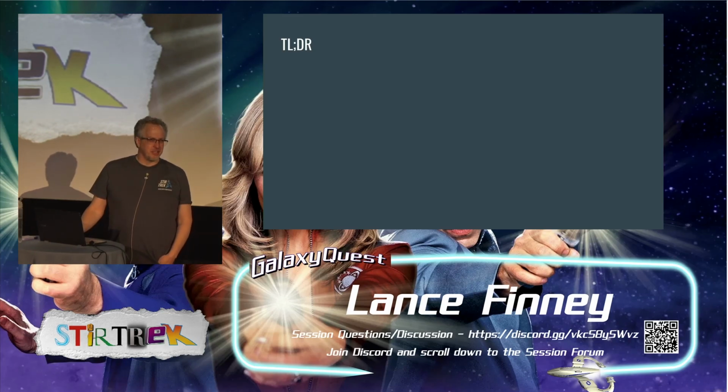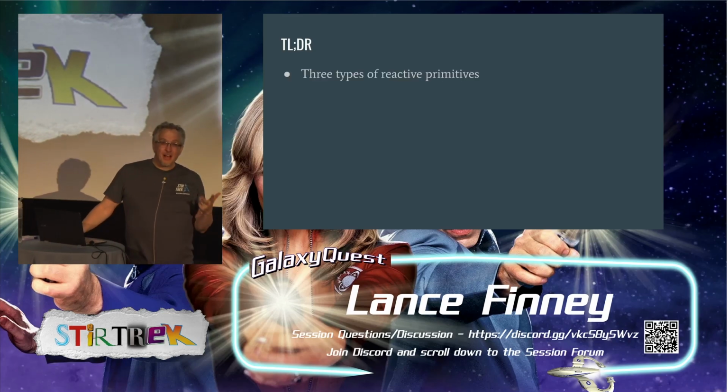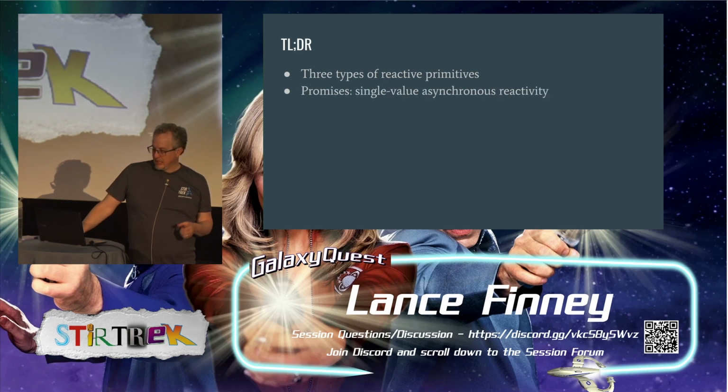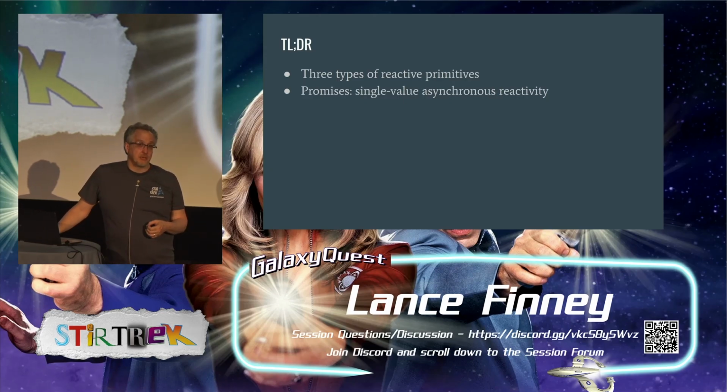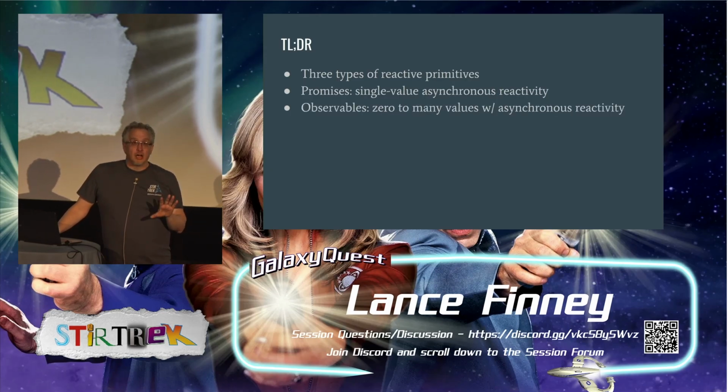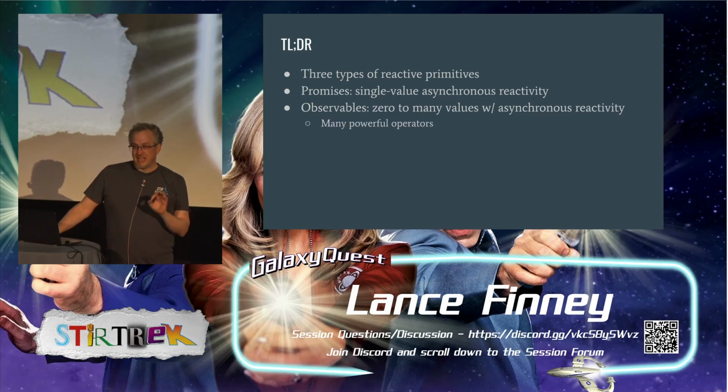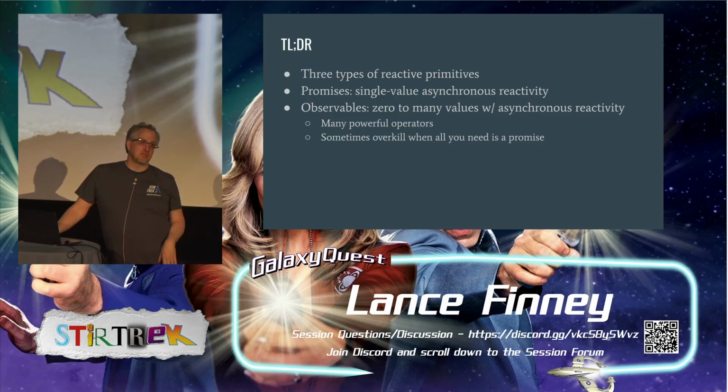So my too long didn't read summary. There are now 3 types of reactive primitives in JavaScript. Promises are the simplest and the oldest. They give us single value asynchronous reactivity. Observables are more involved. They are also with asynchronous reactivity, but they give us 0 to many values over time. And they provide many powerful operators, but they're sometimes overkill when all you need is a promise.